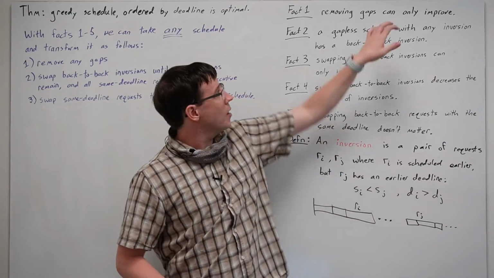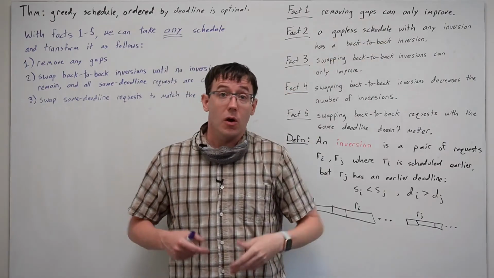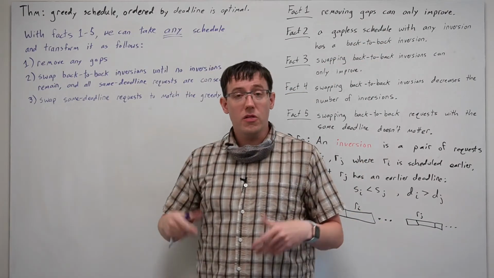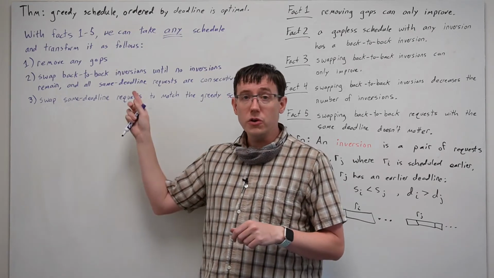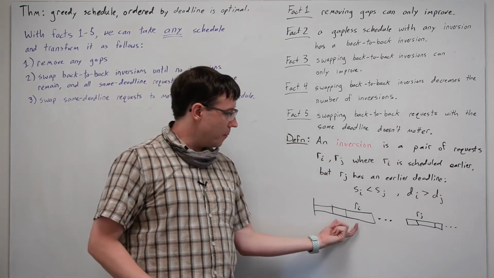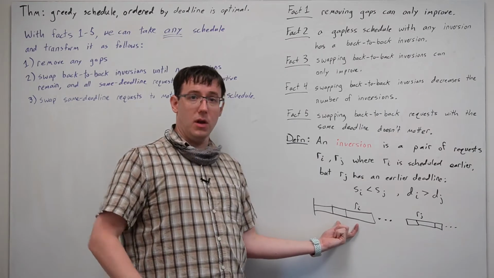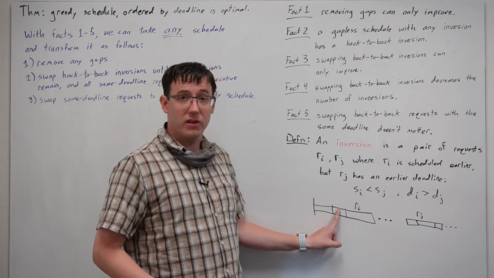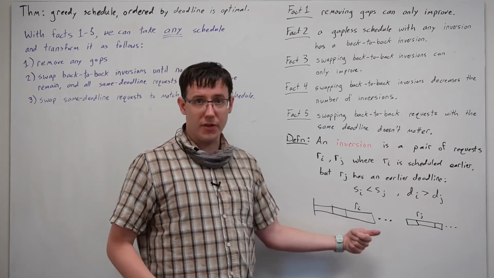If we are right about fact 1, this will only improve the overall lateness of the schedule. Then we will look for 2 tasks that are back-to-back in the schedule that are inverted, meaning the one that is scheduled earlier has a later deadline, and we will swap them.